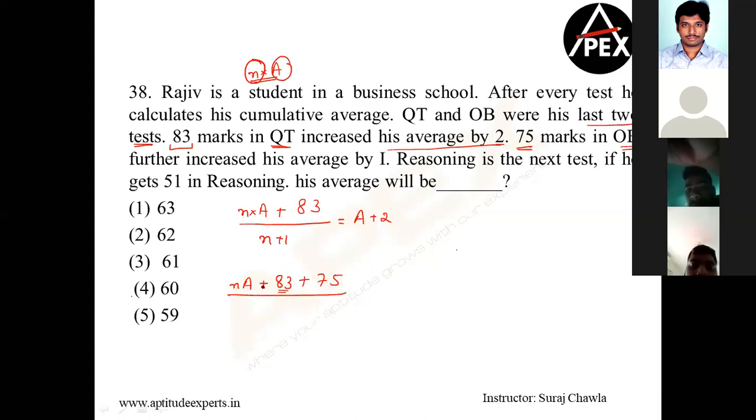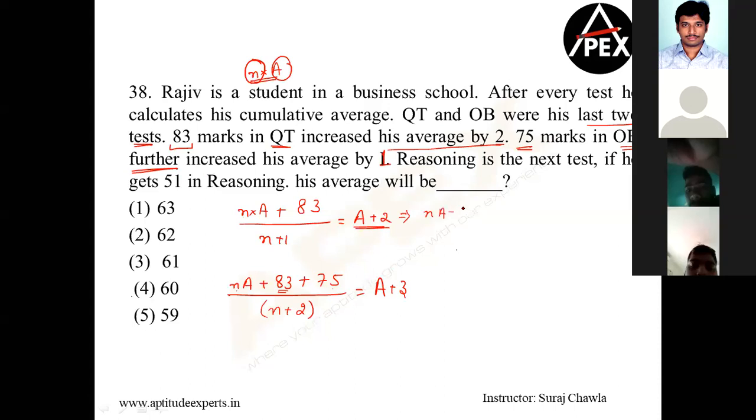So n plus 1 plus 1. Which means how many subjects have I written till here? n plus 2. Now the average further increased by 1. Further means from here it increased by 1, which means now my average becomes A plus 3. I've gone very slow. This should be easy to understand. Now it's all about calculations.